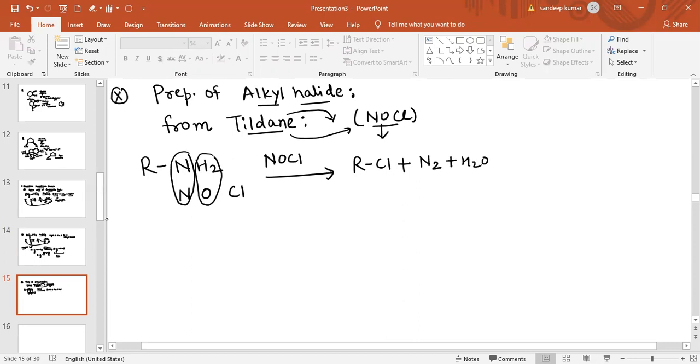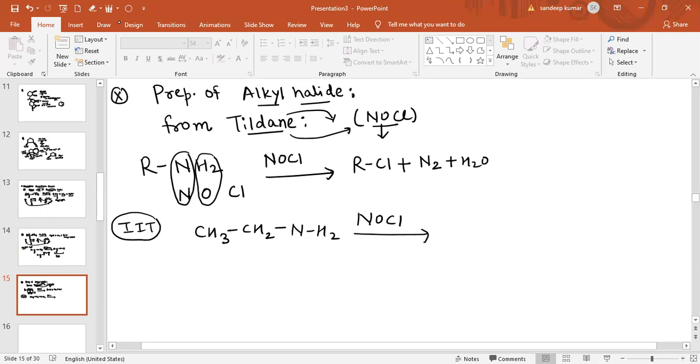Now see the question asked in IIT regarding Tilden's reagent. The reactant given was CH3CH2NH2, and this compound reacts with Tilden's reagent. What is Tilden's reagent? That is NOCl.